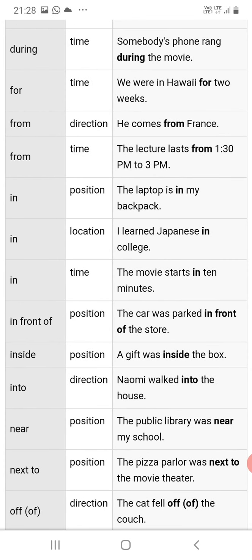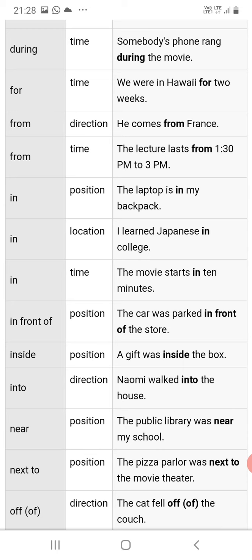During, when you denote time: somebody's phone rang during the movie, at that time. For: we were in Hawaii for 2 weeks. For 2 weeks. From: he comes from France. From also denotes time: the lecture lasted from 1:30 p.m. to 3 p.m. So from this time to that time.